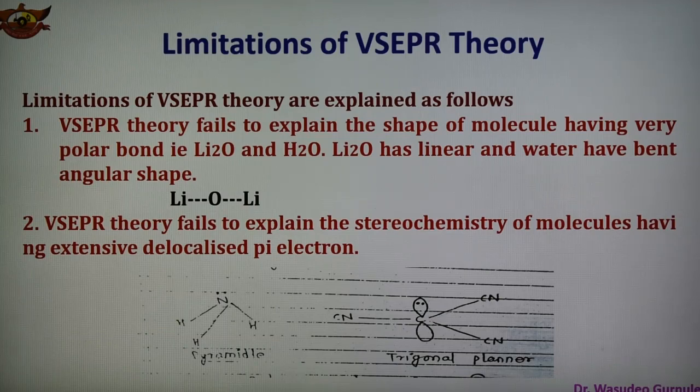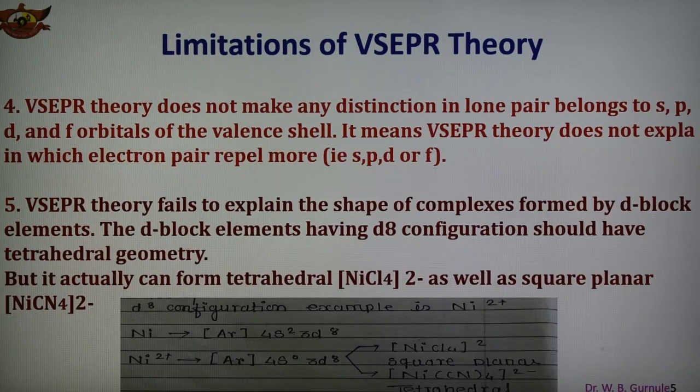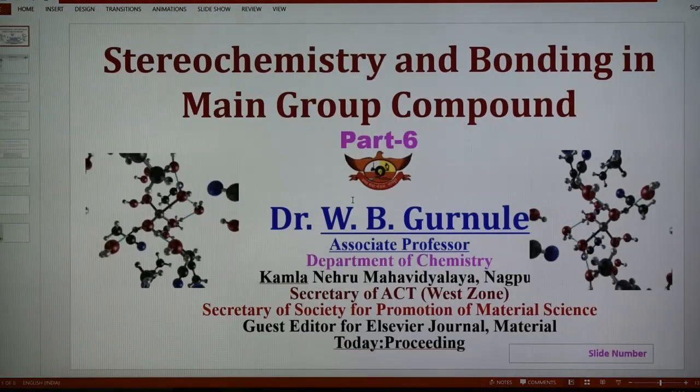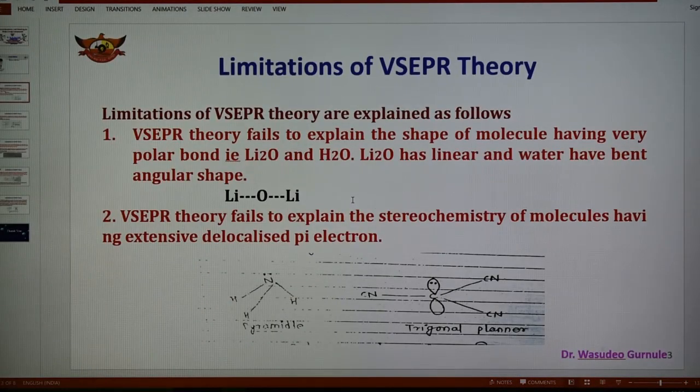According to the VSEPR theory, Li2O should have a bent structure like that of water.